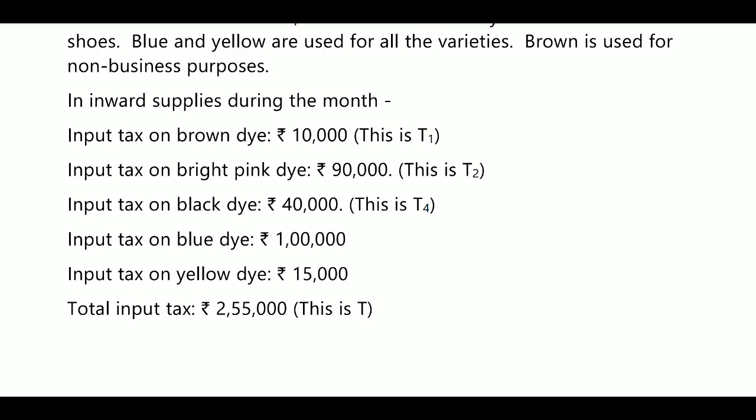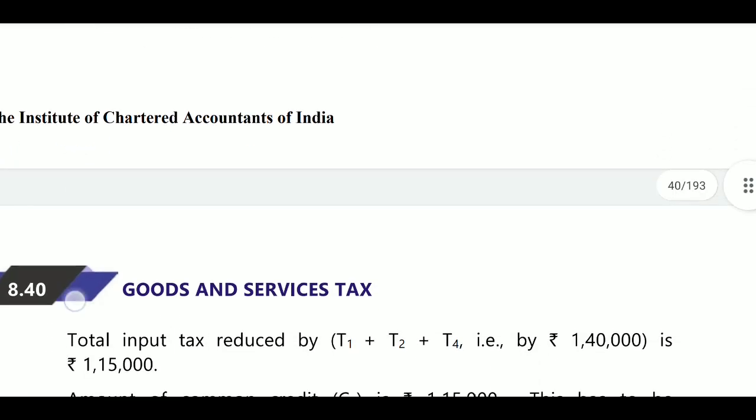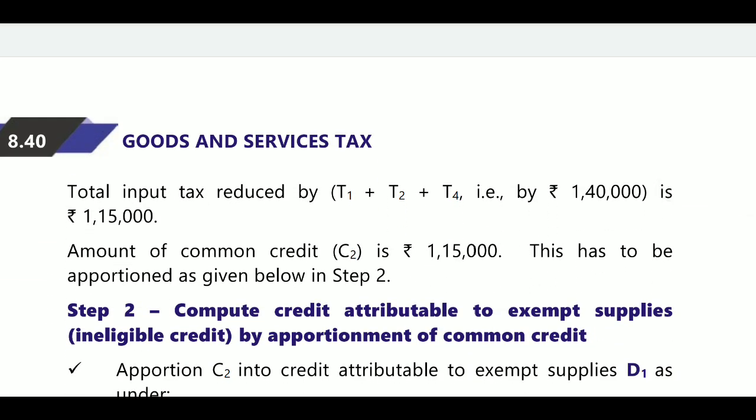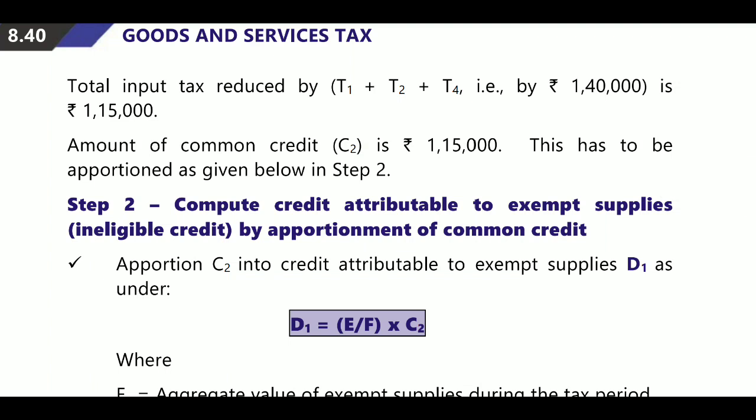From 2,55,000 we will deduct the amounts of T1, T2 first, and T3. There is no T3 provided, so after that we will reduce the T4. So T1, T2, T4 will be added first, and that amount will be reduced. Total input tax reduced by T1, T2, T4, that is 1,40,000, is 1,15,000. Next, the amount of credit available is 1,15,000. This is apportioned as given in the steps below.